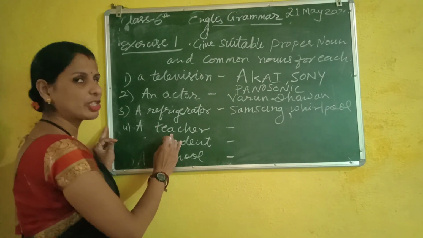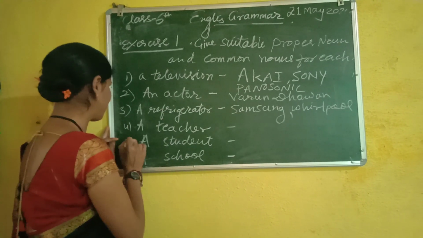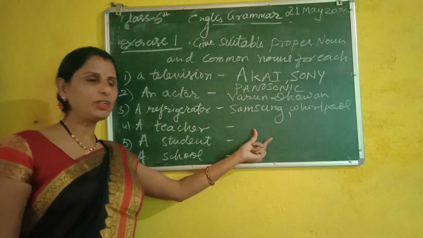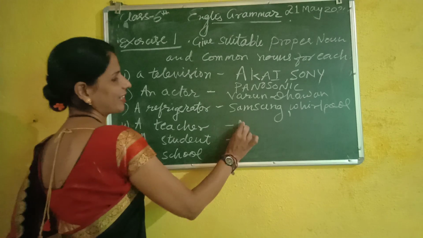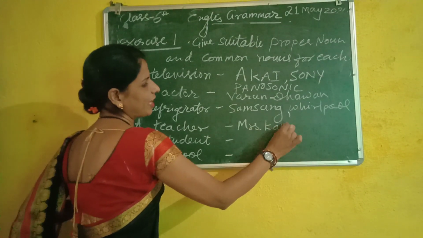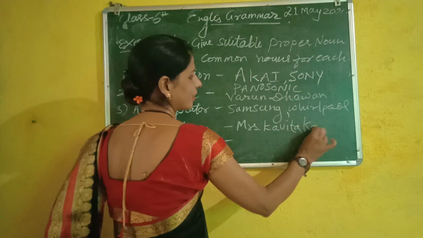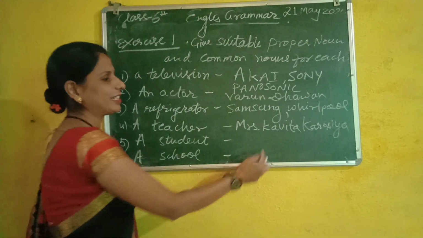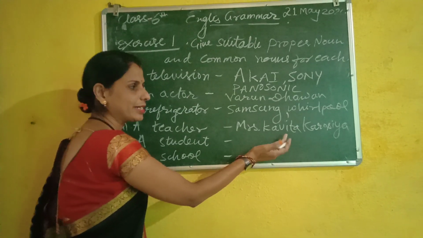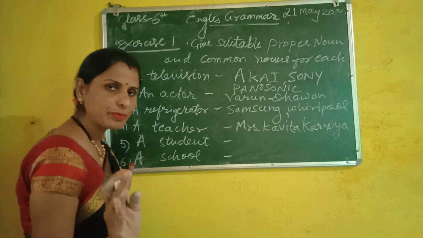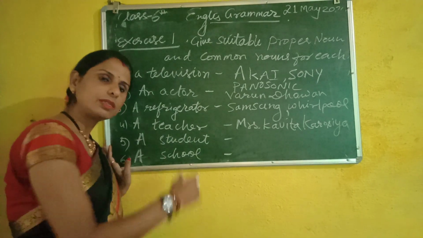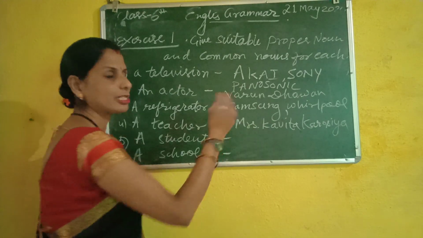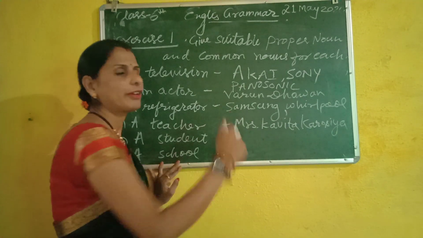Now a teacher, so you will write my name. What will you write as a proper noun for a teacher? You can write Mrs. Kavita Tarosia. Now it has become a proper noun, the name of a particular teacher, and teacher is the word for all teachers. So it is a common noun and it becomes a proper noun. You can write your favorite teacher's name here.